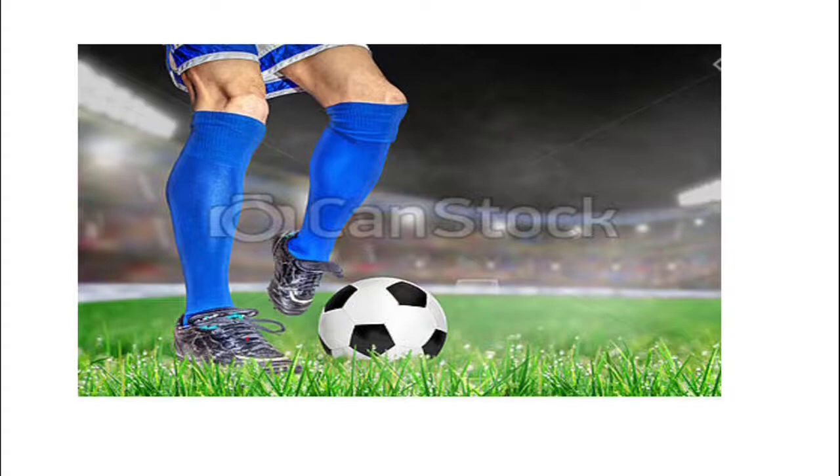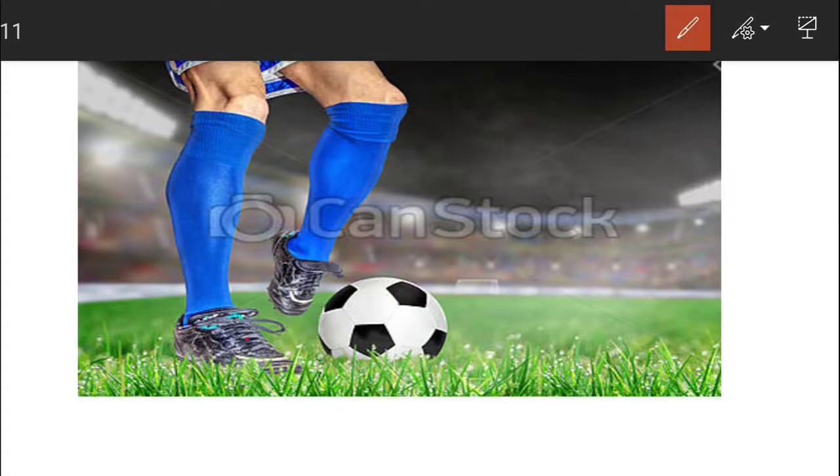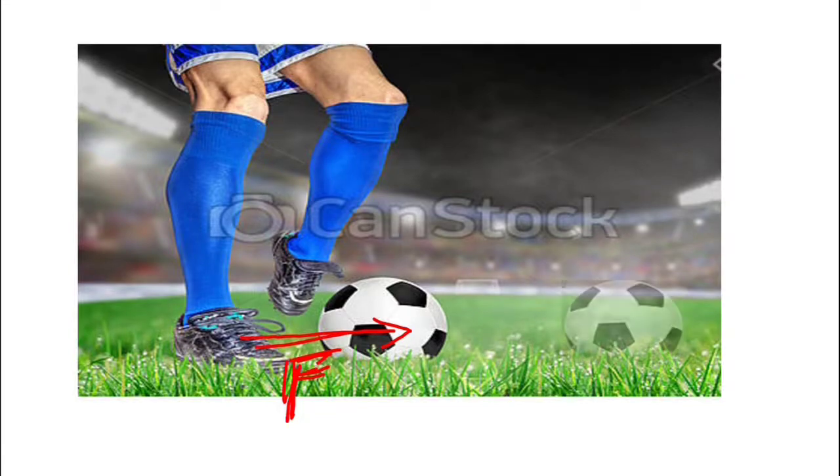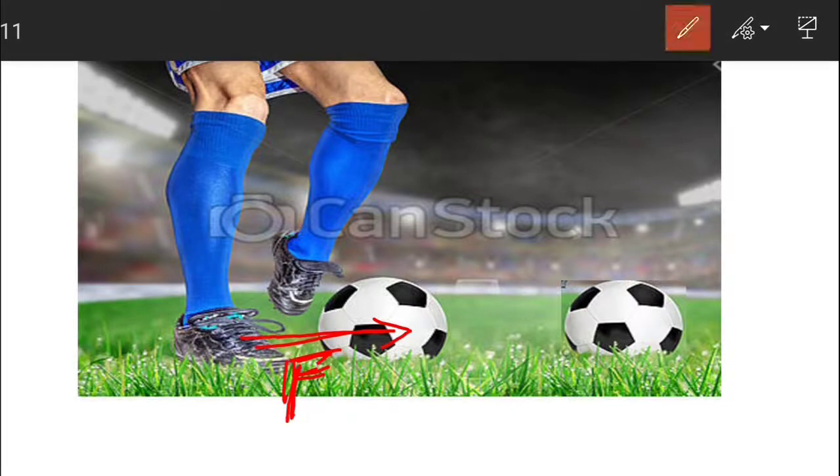Now students, here in this example you can see that a footballer is kicking a football. As soon as he kicks the football, he has to apply a force in this direction. So this is the direction of the applied force. After some instant of time, the football reaches here. When the footballer applies the force in this direction, the football moves from the position A to the position B. So this is the direction of displacement.